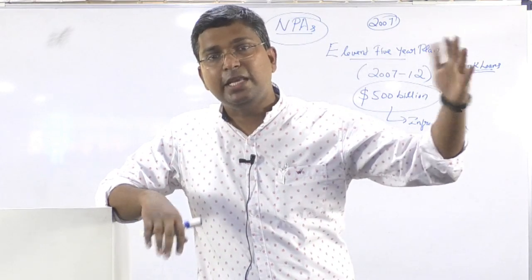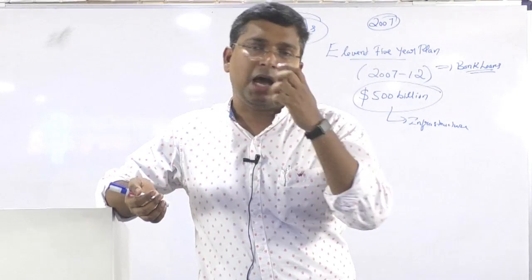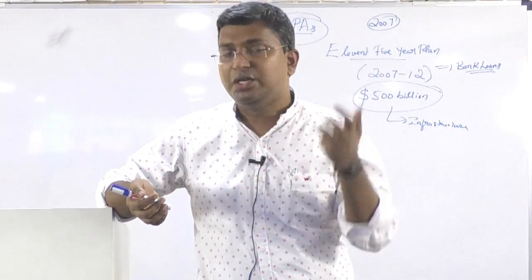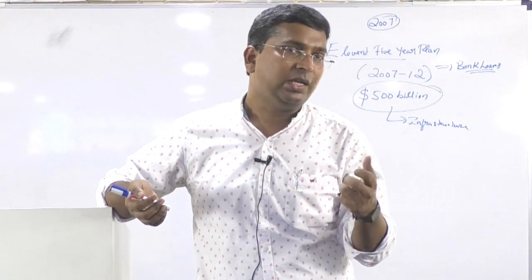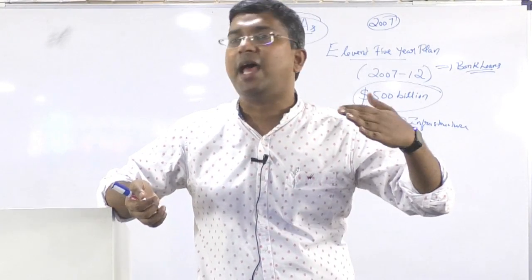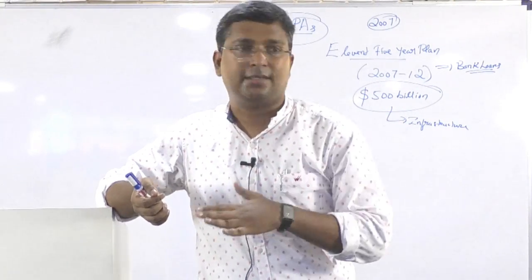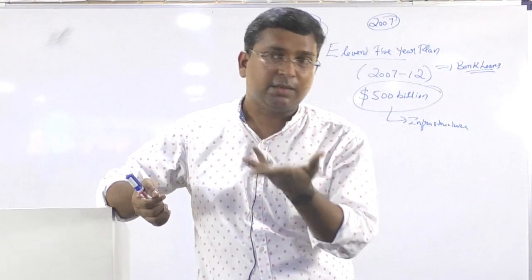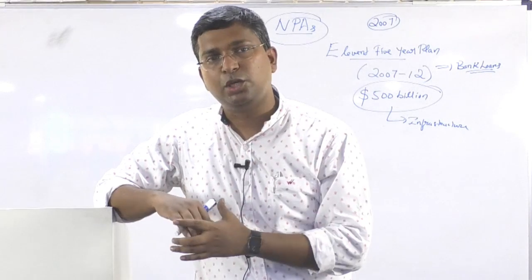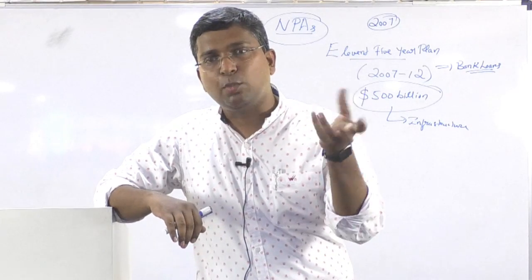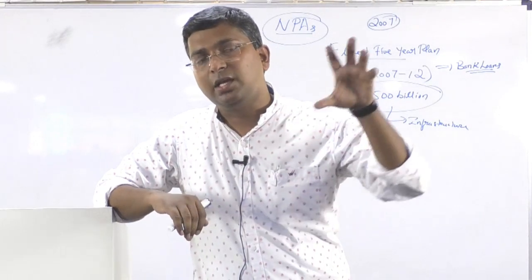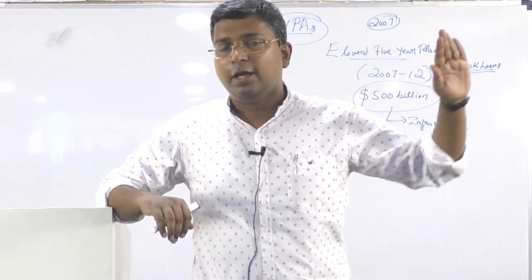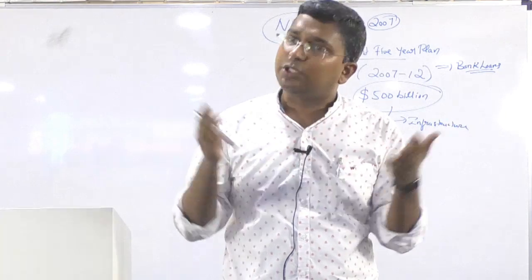RBI's proper prudential guidelines helped the Indian banking sector withstand the global financial crisis, which originated from the banking crisis in the US. We call it the US mortgage crisis, the housing sector crisis, which was related to banks. We are not going into that part. So in 2007, everything was going fine.